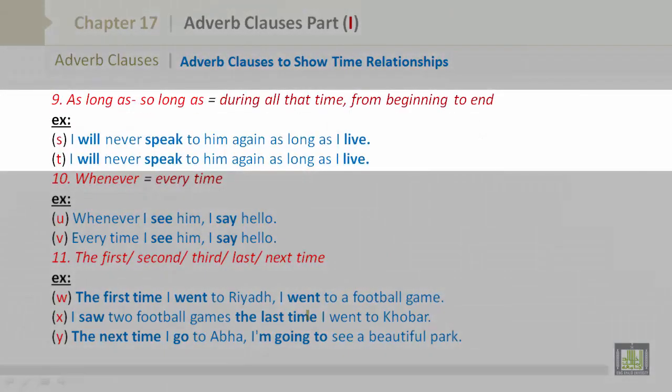Number 9. As long as and so long as. During all that time, from beginning to end. S. I will never speak to him again as long as I live.